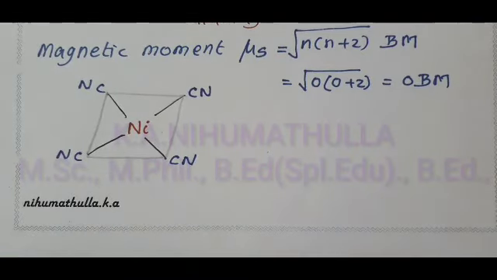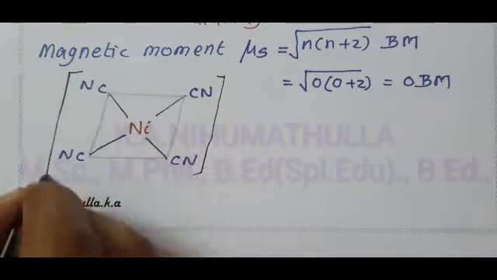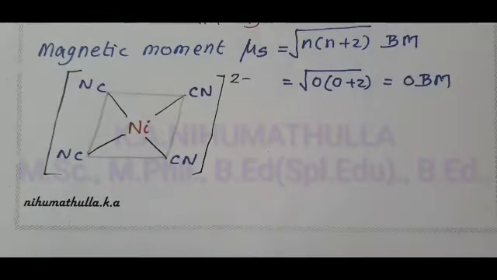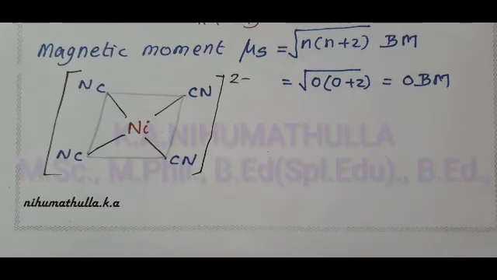This is square planar, and the charge on this complex is 2 minus. This is the tetracyanidonickelate(II) ion. This is the hybridization, geometry and magnetic moment of the tetracyanidonickelate(II) ion.